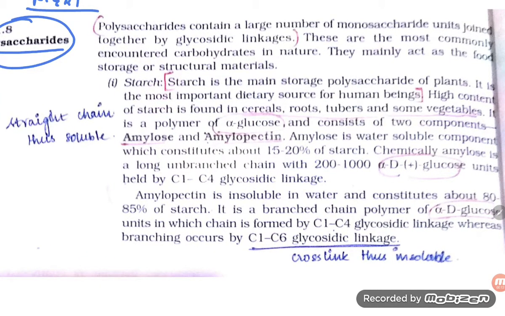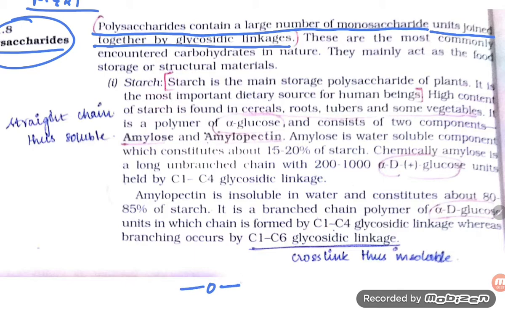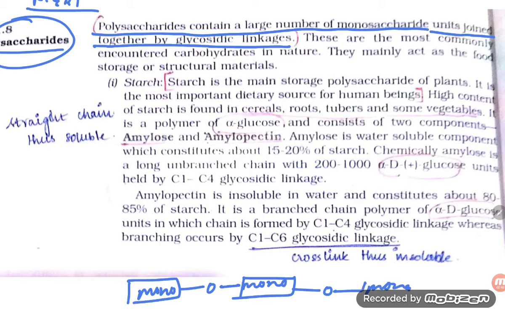What are polysaccharides, students? Polysaccharides contain a large number of monosaccharides, like glucose and fructose, joined together by glycosidic linkage. Glycosidic linkage is the C-O-C bond, with a monosaccharide on one side and a monosaccharide on the other. So two monosaccharides are joined together by an oxygen bond, but in the case of polysaccharides, there are a large number of monosaccharides.